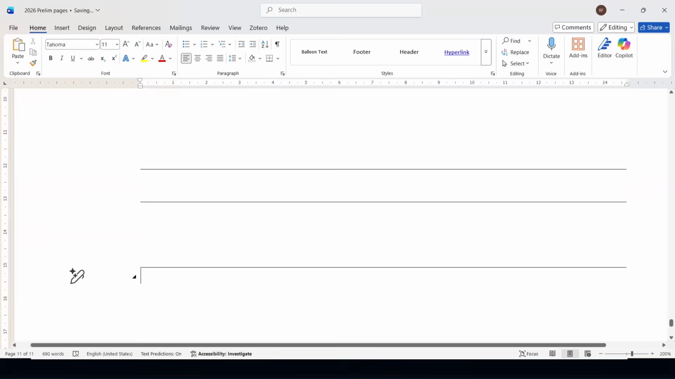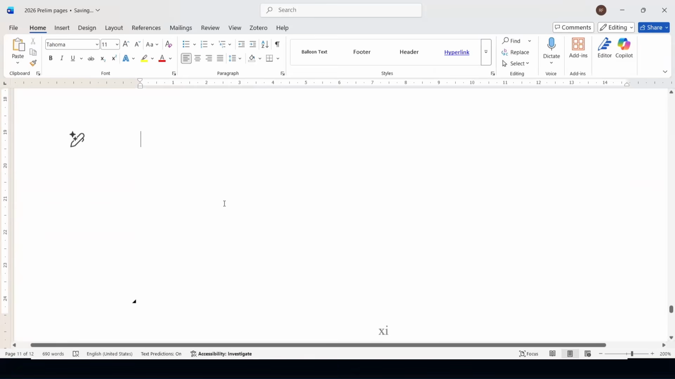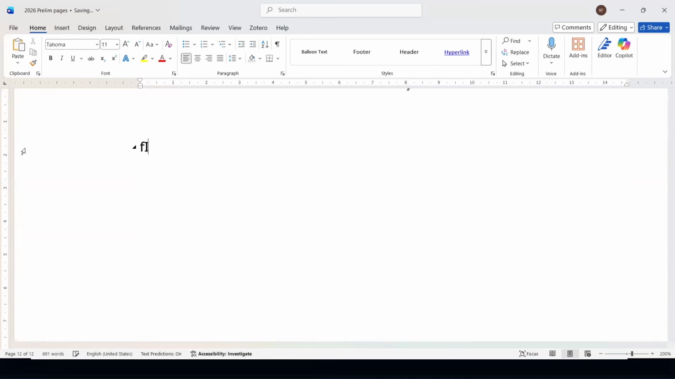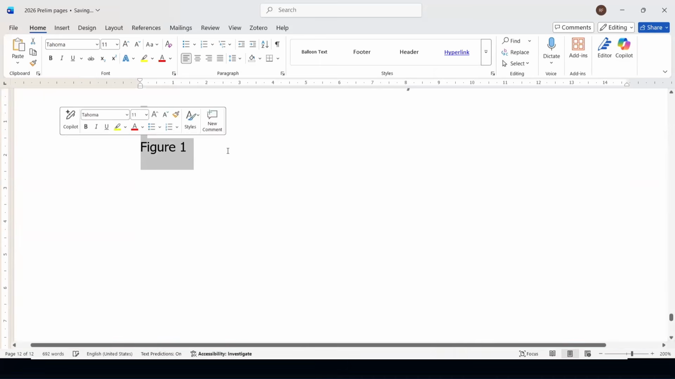Now, for the figure, let me just share with you this technique. Because usually, if you're going to show your conceptual framework, there are several shapes that are involved. So we have figure 1. This is bold.